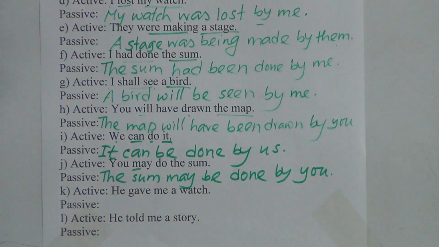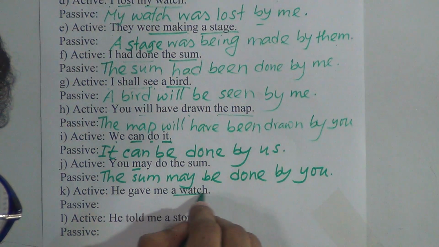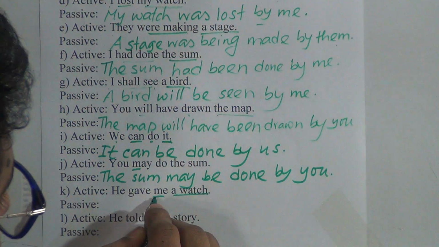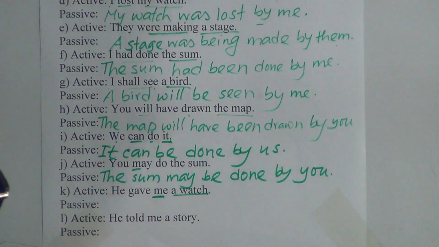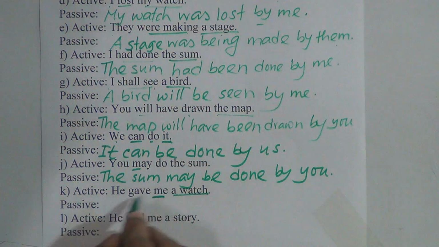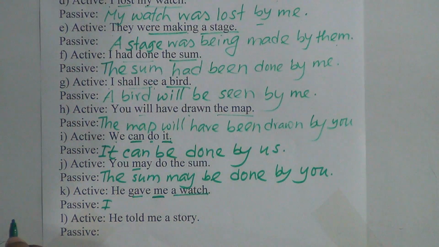Number K, "He gave me a word." In the sentence we find two objects, a word and me. If you find two objects in active voice, you have to take always the first object, that is the indirect object. Okay, you can also take the second one, but it will be easy if you take the first one. So "me" will be the subject "I," as past indefinite tense, this one "gave."